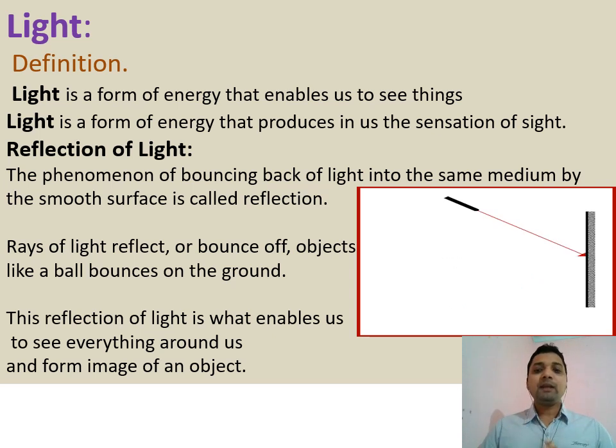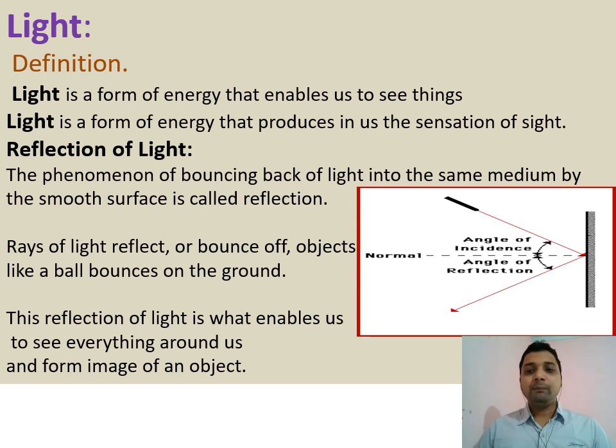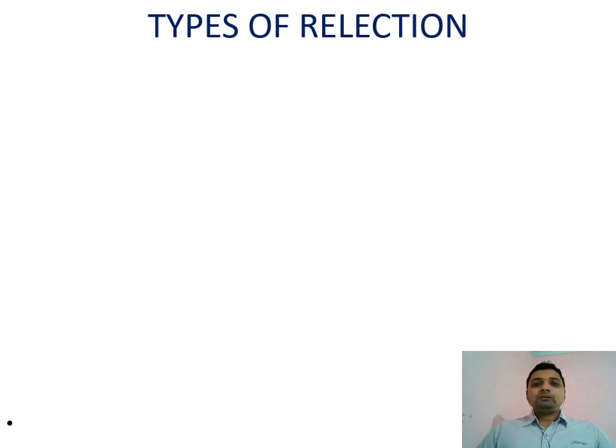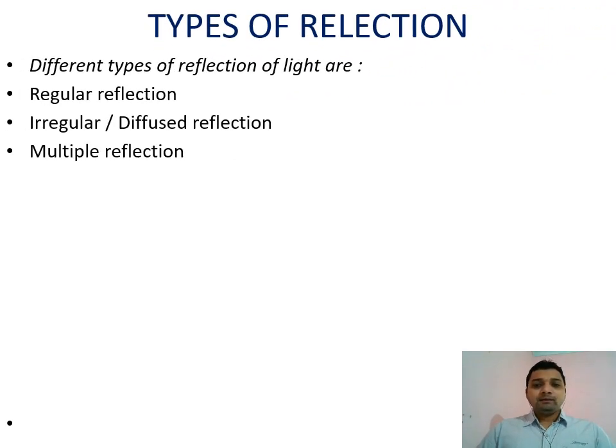So this reflection of light is again divided into some categories depending upon the reflecting surface. First one is the regular reflection. Regular reflection means when the light is reflected from a smooth polished surface.